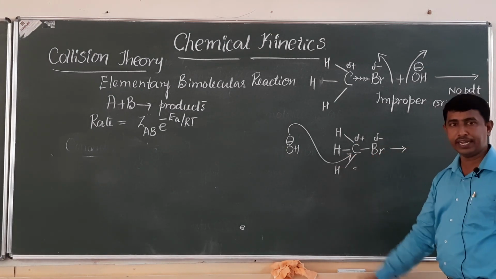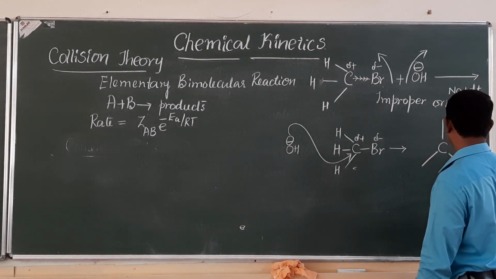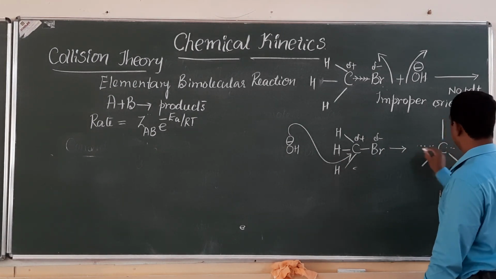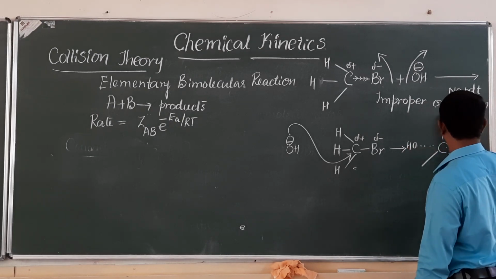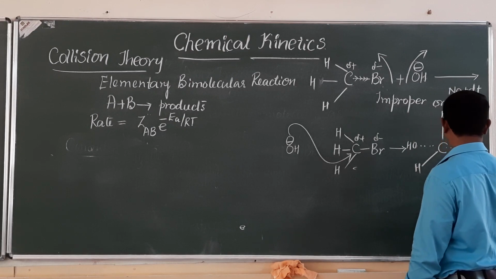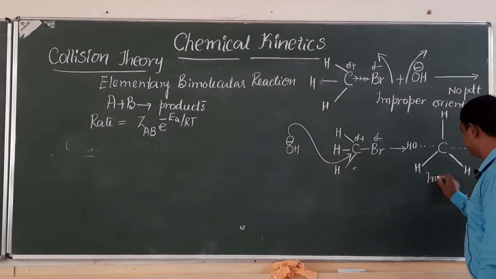This nucleophilic attack leads to the formation of transition state.